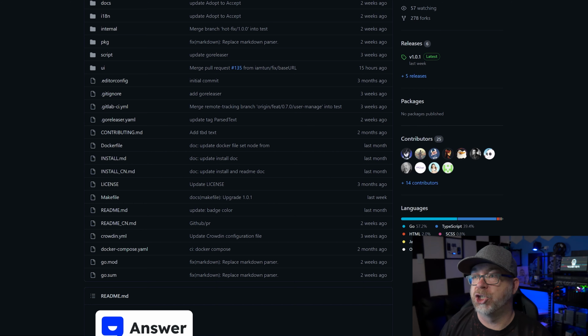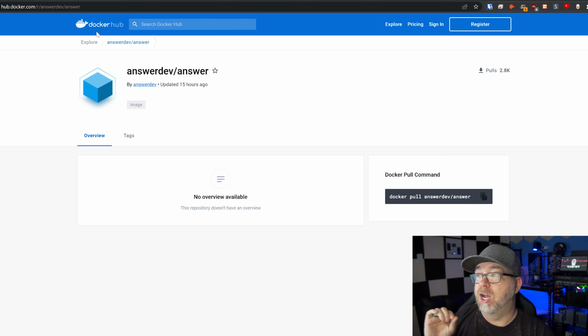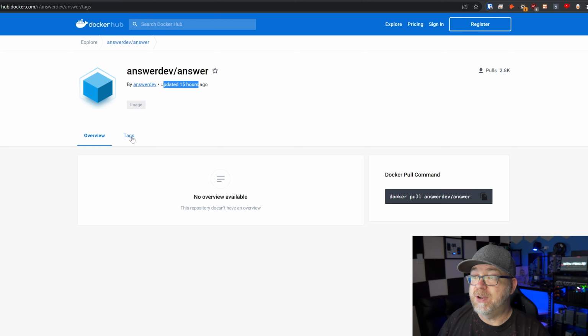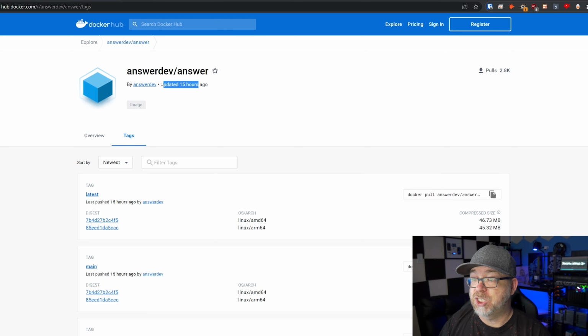But the other thing I wanted to show is over here on hub.docker.com/r/answerdev/answer. Same basic URL pattern as over there on GitHub. But here we can see updated 15 hours ago for its newest release. And if we take a look at the tags here, the latest was pushed 15 hours ago, and we have support for desktop and ARM64 processors. So not fully compatible with everything out there, but I think they've done a great job of hitting the right market share with the available processors here. I think that's absolutely great.